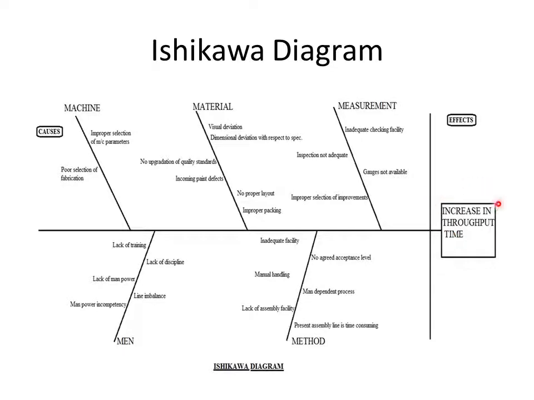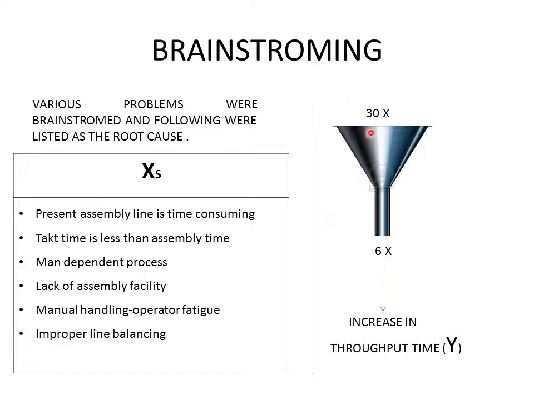So we have to find out the various causes which increase the throughput time, and the causes may be by man, machine, material, measurement, or method. These were the causes through men, these were the causes through machine, and these are the causes through material, measurement, and method. All these causes will lead to an increase in throughput time. Nearly 30 causes have been identified, out of which 6 were the main causes, and these 6 causes have been listed here.